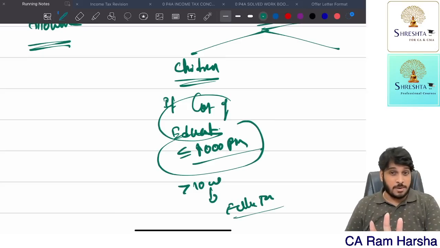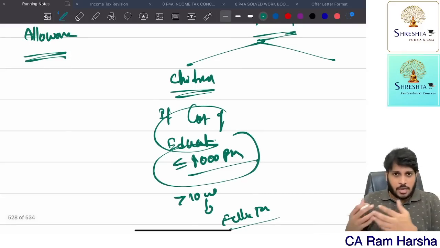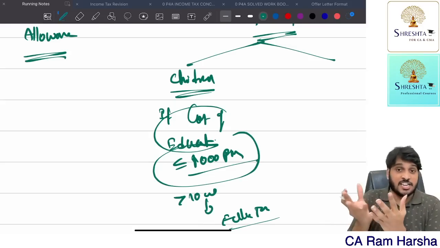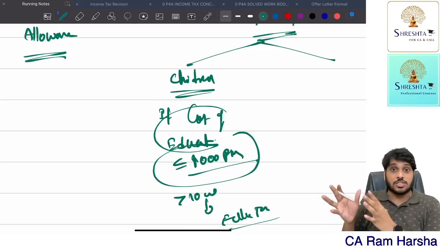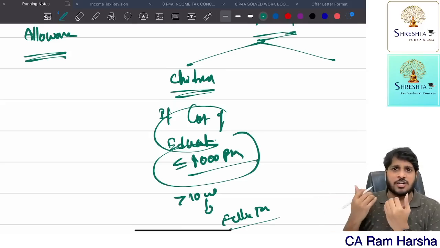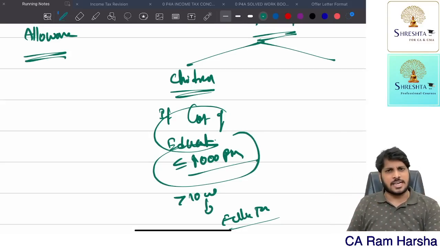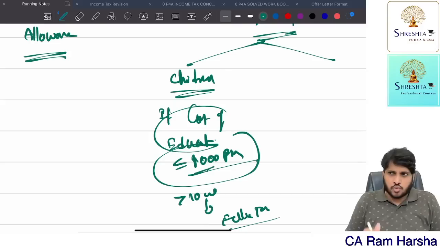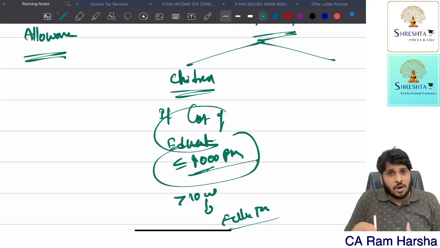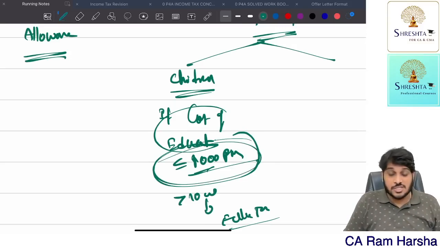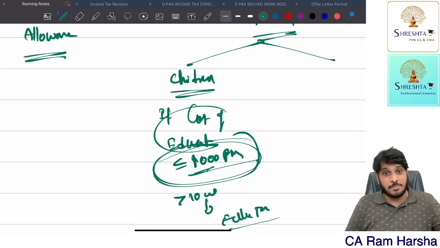What do you mean by fully taxable? Exceeding 1,000? Suppose I am working in a company. My children, I joined in an employer school. That's an international school. Similar education cost is 20,000 per month. The entire 20,000 is taxable because the cost of education per month exceeds 1,000. Therefore, entirely taxable. Sir, exceeding 1,000 means only 19,000 you can tax monthly. Why are you taxing the entire 20,000? Because this 1,000 rupees is a threshold limit. This is not a slab limit.